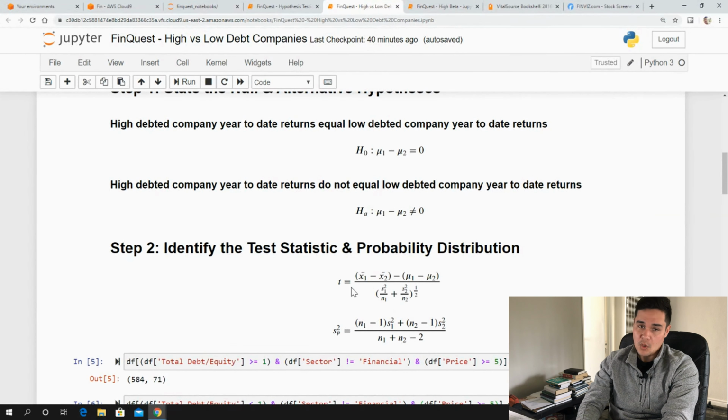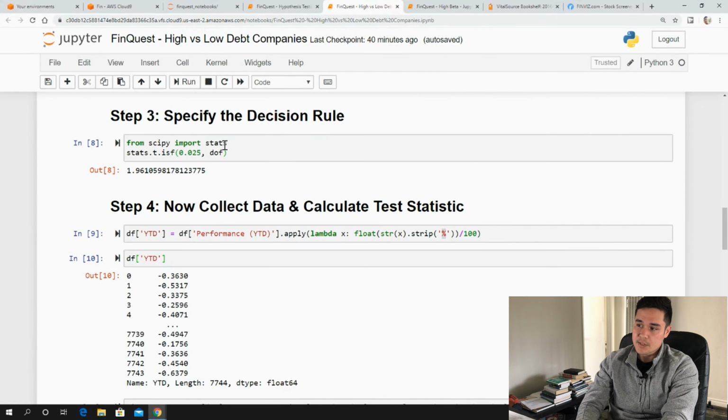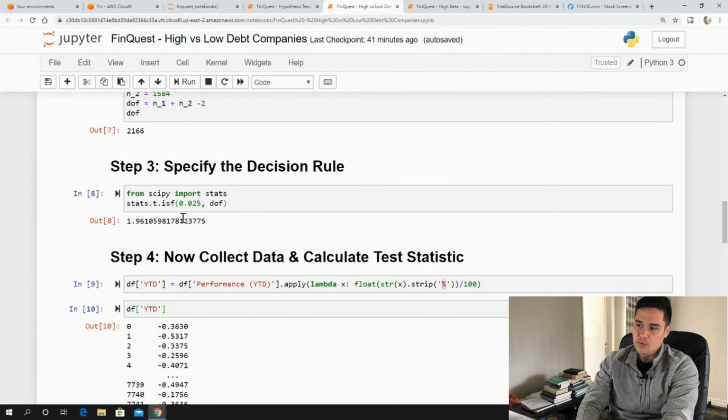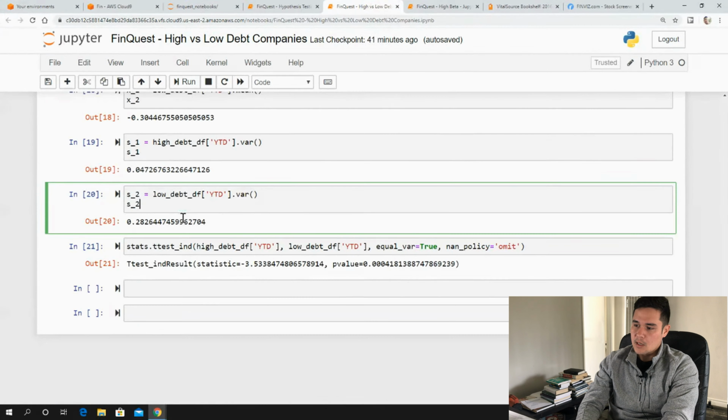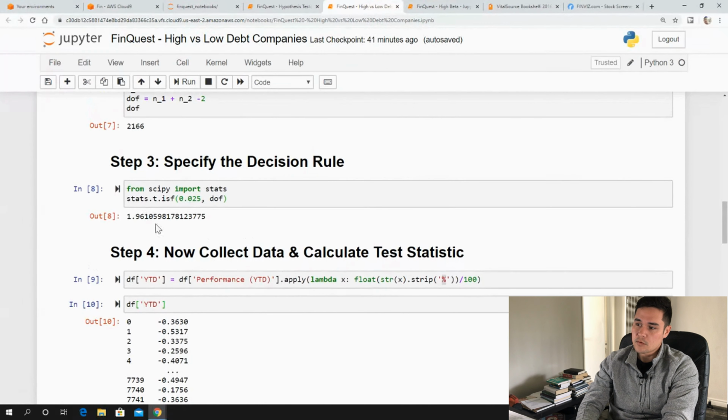Or a very quick way to do this is you can just import stats from SciPy. And again, remember that's our decision rule. So this is going to be very important, 1.96. And once we imported stats, we can say stats.ttest_ind, because we're assuming independent observations, populations, and we can plug in the data. Our equal_var is equal to True. nan_policy omit means removing any non-number values in there. And we get a t-statistic of negative 3.53, which is larger in magnitude than our decision rule 1.96.